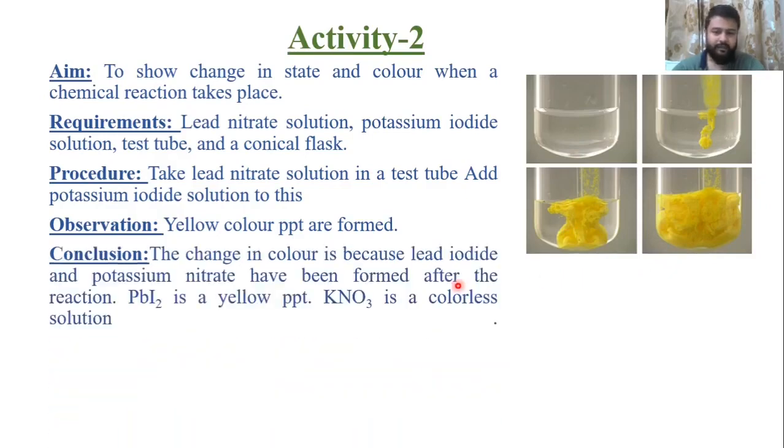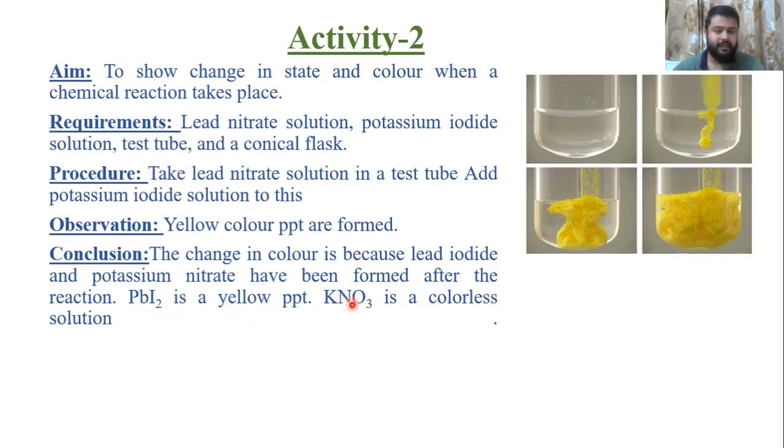The conclusion is that the change in color is because lead iodide and potassium nitrate have been formed after the reaction. As soon as the reaction takes place, two things are formed, that is, lead iodide and potassium nitrate. Lead iodide is PbI2, which is a yellow precipitate. This yellow color is because of this PbI2.